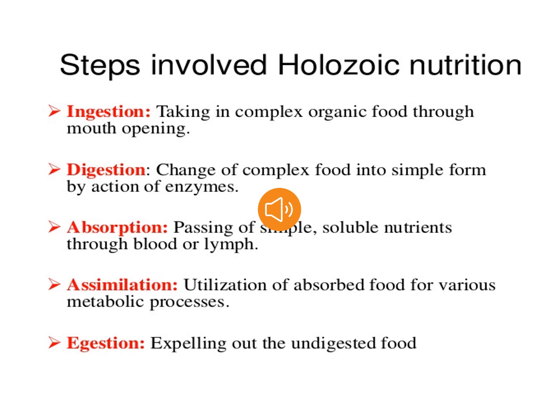Let's talk about how nutrition is obtained by multicellular organisms. It happens in 5 stages. The 5 stages are as follows. Number 1, ingestion. The process which involves taking food inside the body is called ingestion. Different organisms have special structures for taking in food.